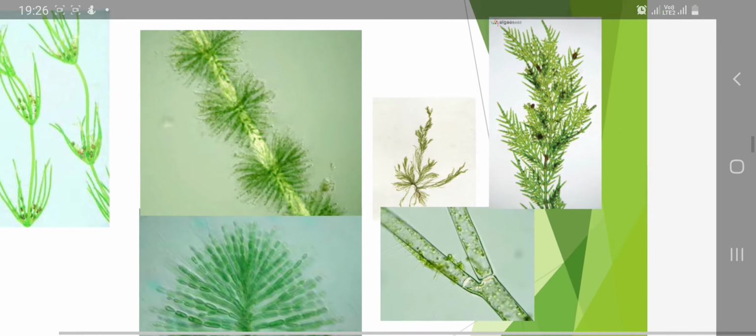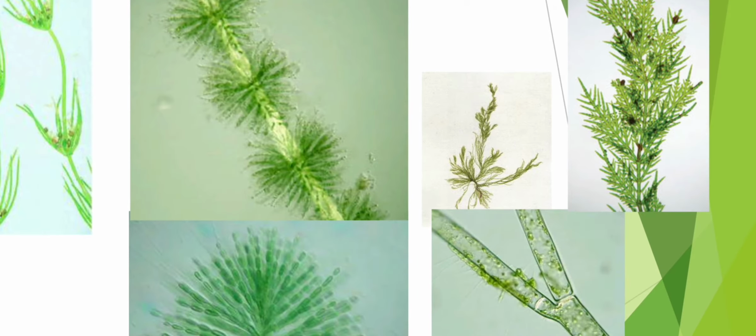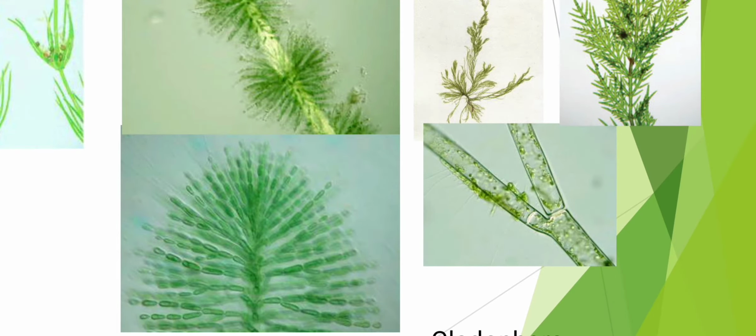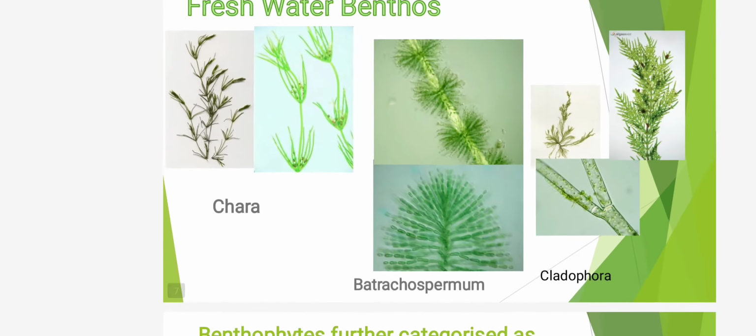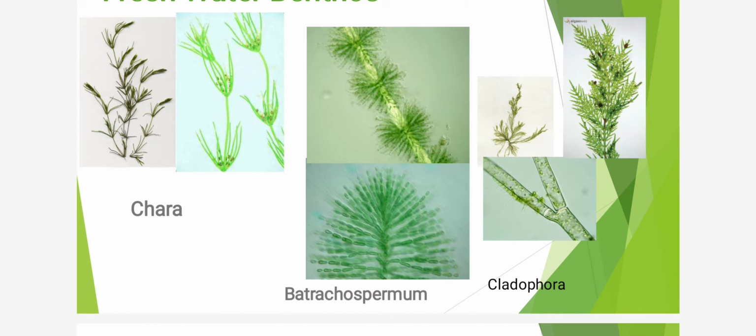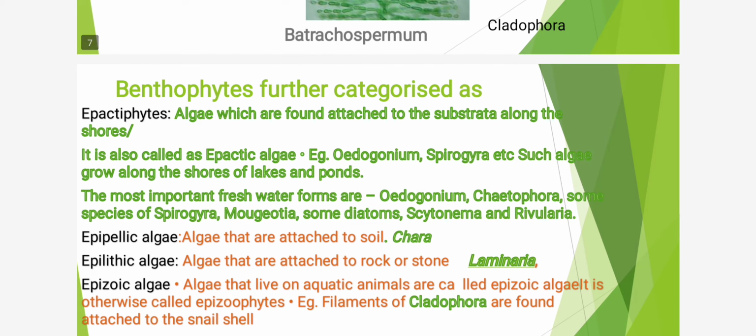Then is Cladophora. These three slides are of Cladophora, and lower one shows last structure or cell structure of Cladophora. Students, Cladophora may grow in fresh water as well as in marine habitat, means some species of it grow in fresh water while others grow in marine habitat.